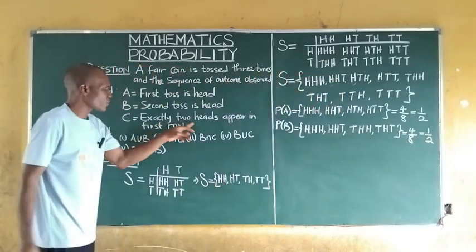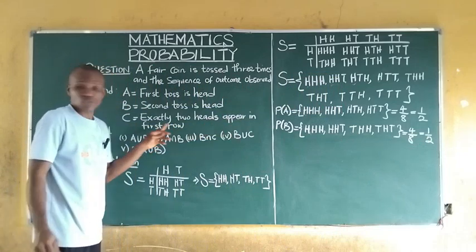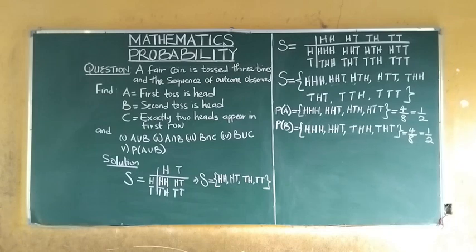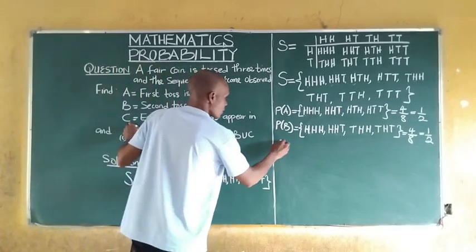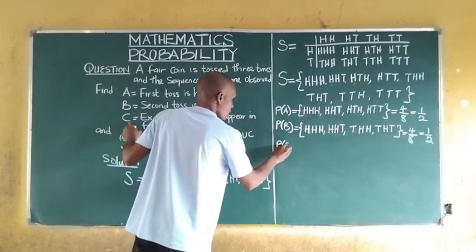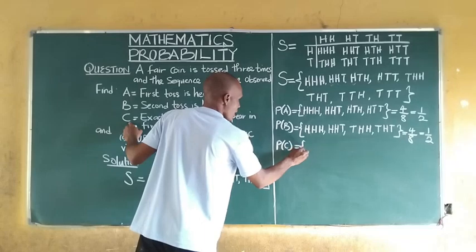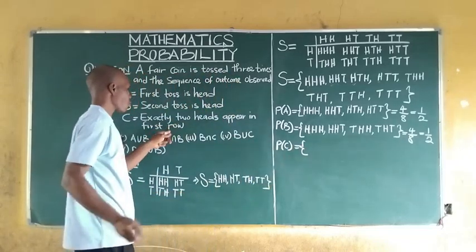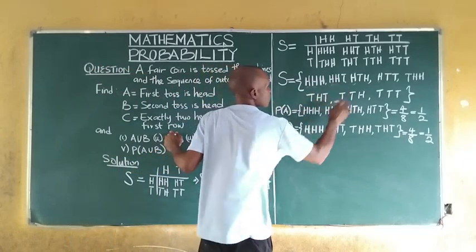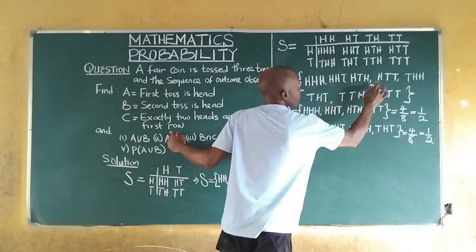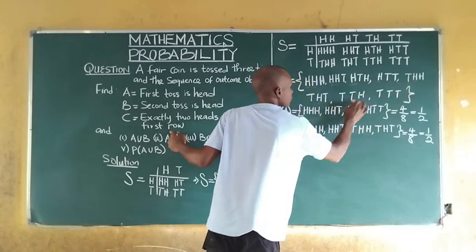Then we want exactly 2 heads appearing in the first row. That is the probability of exactly 2 heads appearing in the first row. Here none, none, none.